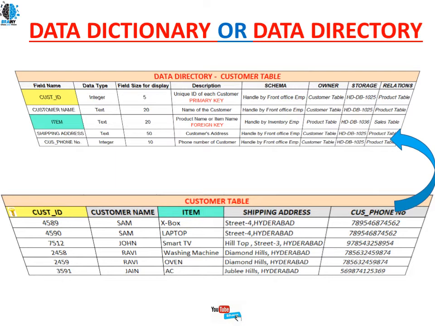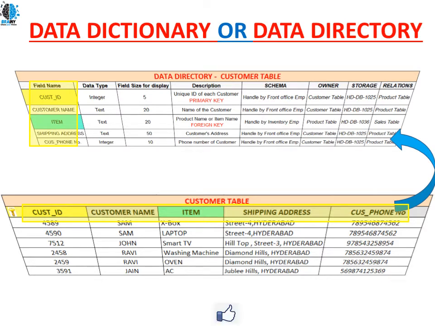With respect to this customer data we have metadata here. So what is this metadata? What are the different things we have in the data directory customer table? Let's see. Here I have the columns: customer ID, customer name, item, shipping address, customer phone number. All these columns are there in our data directory table.